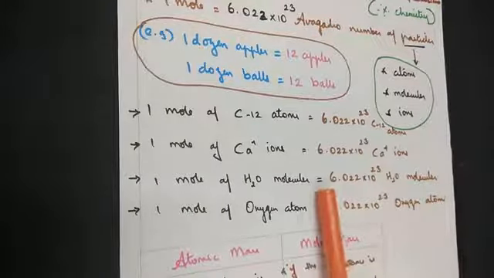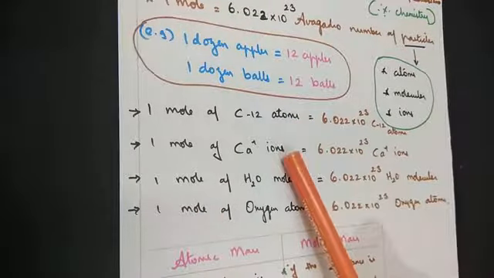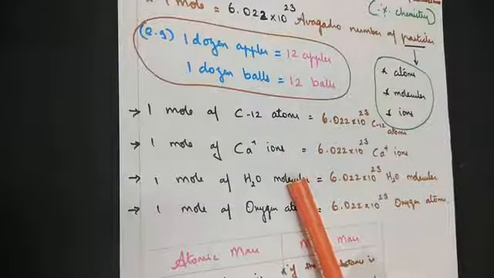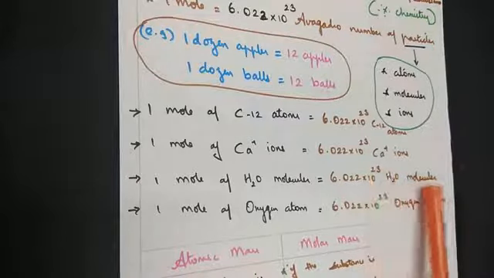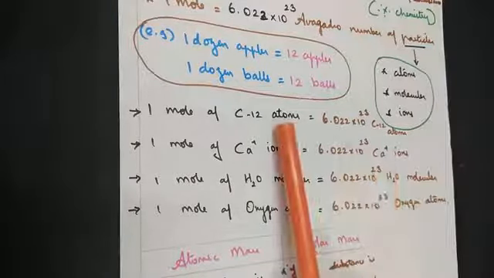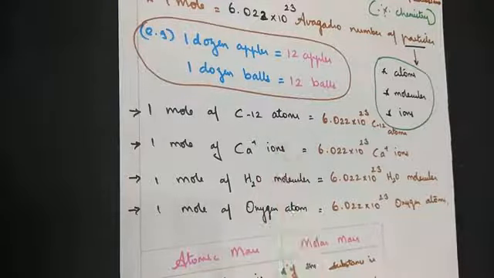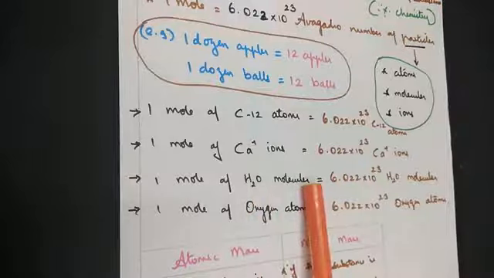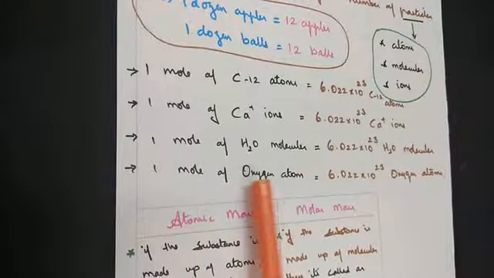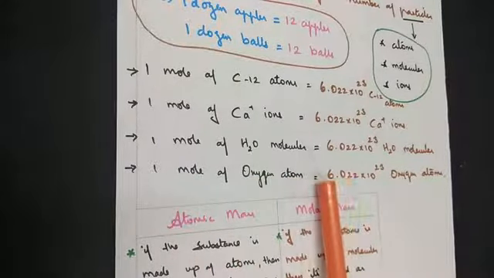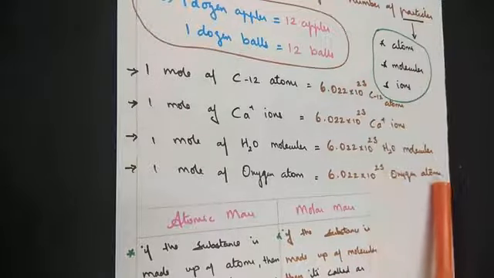The word 1 mole should tell you that, no matter whether you are considering atoms or ions or molecules, 1 mole comes to 6.022 × 10^23 water molecules. Here I considered carbon atoms, then calcium ions, and in the case of water, molecules. One more example: 1 mole of oxygen atoms is again equal to 6.022 × 10^23 oxygen atoms.